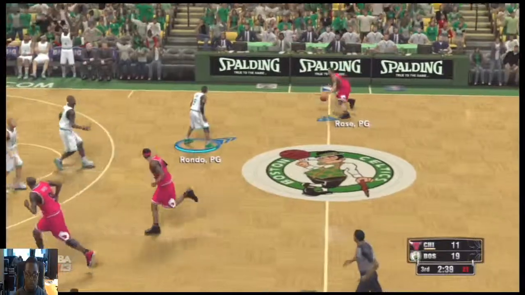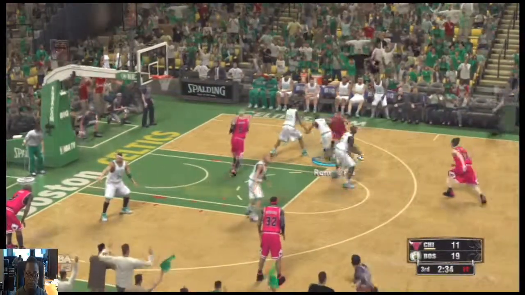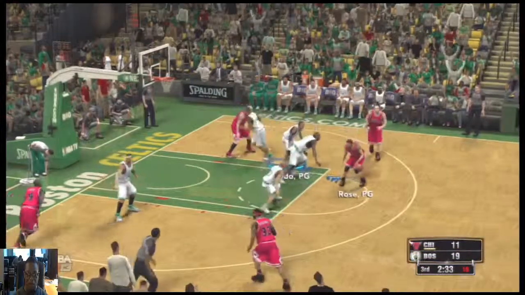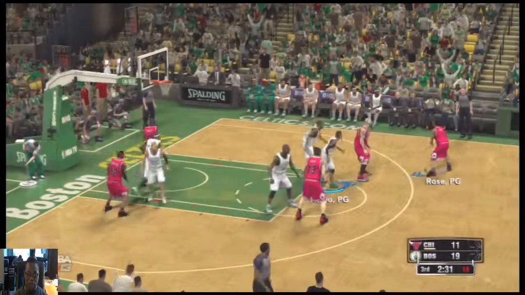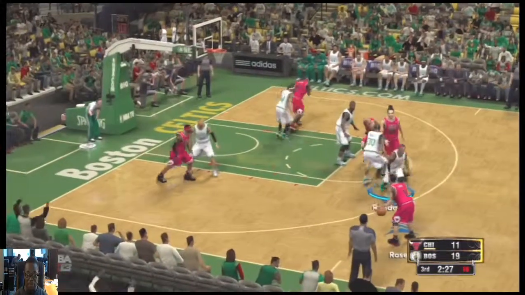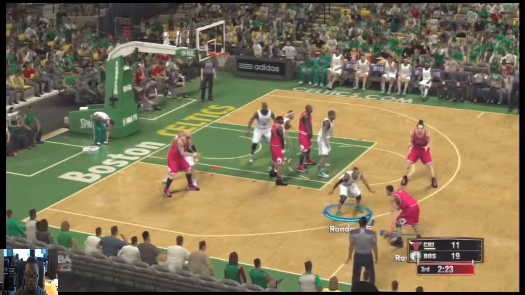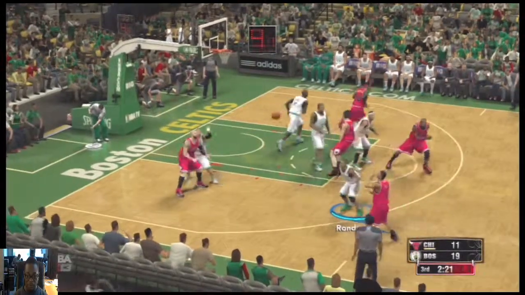You get nice even scoring from your players, too. You know, Rondo is one of the premier players where you're not shooting with the same person all the time, like LeBron James or somebody. Everybody shoots with LeBron James every time down the court. That's not simulation basketball. Just 5 to shoot.